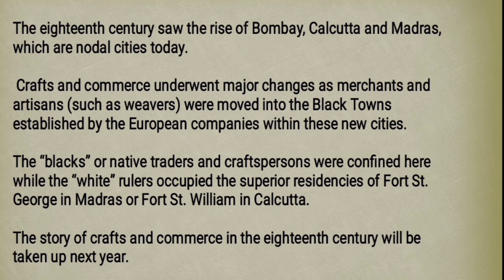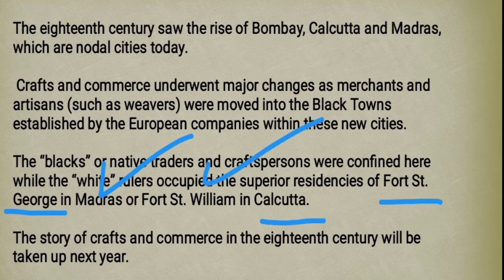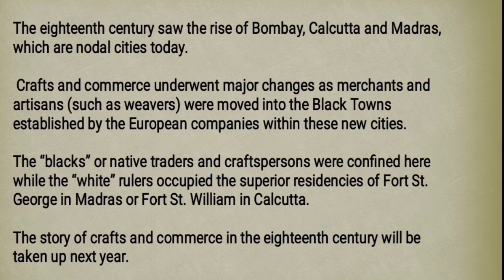For example, Fort St. George in Madras, and in Calcutta, Fort St. William. In such good, new and advanced colonies, these white people were living. And this concept was known as black areas and white areas.